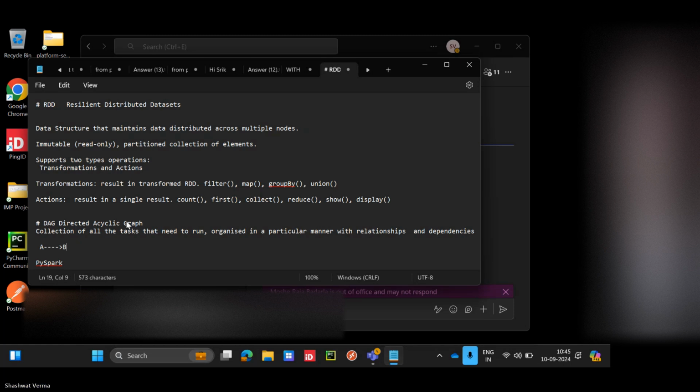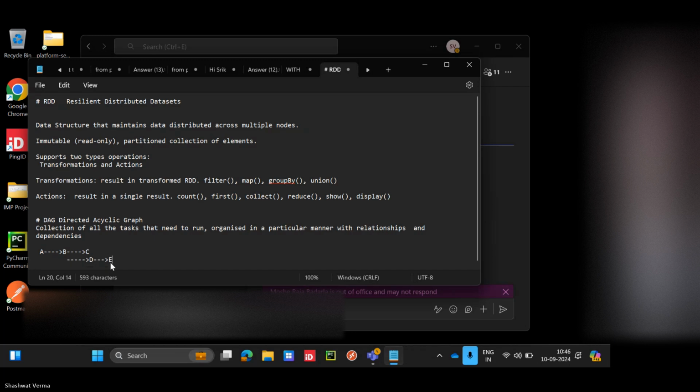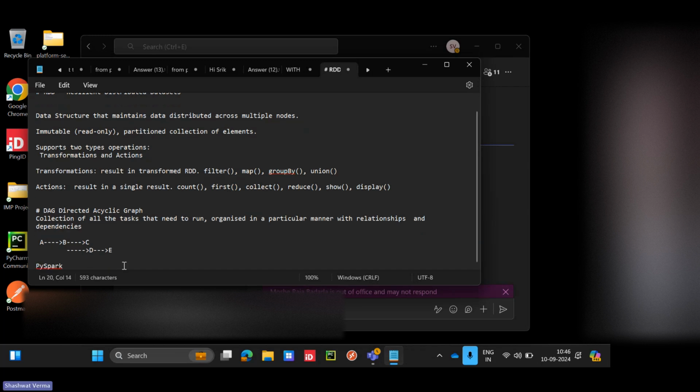Once B is successful, we will trigger two more tasks, C and D. Based on B's success we trigger C and D, and if D is successful, we trigger E, like that.